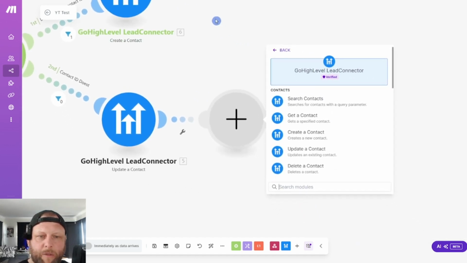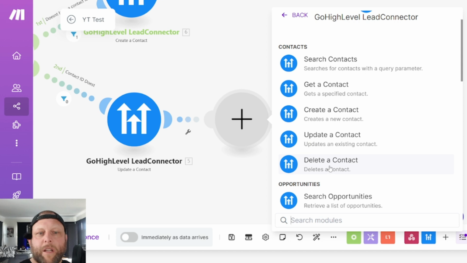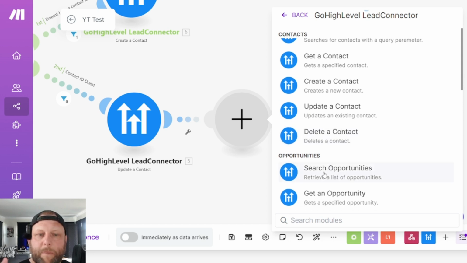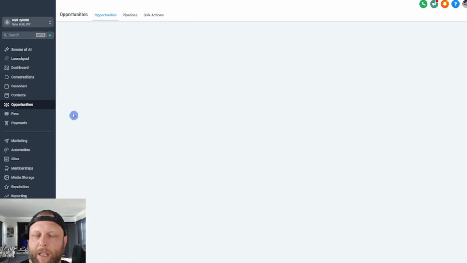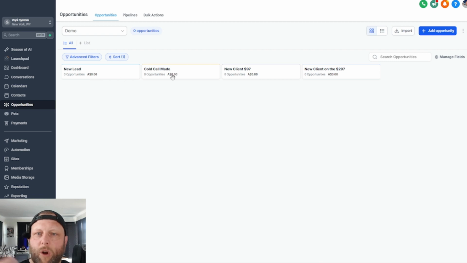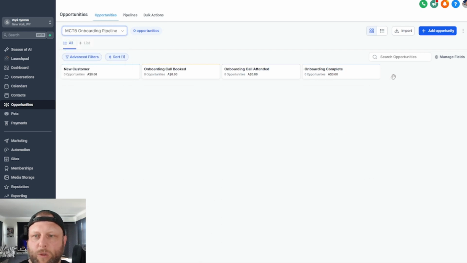And the options that HighLevel has, if I can zoom into this. Here we go. We can search for contacts. You can get the contact like we did. We create contacts, we update contacts, we delete contacts. You can build opportunities. So opportunities is workflows, is pipelines in HighLevel. So I can come in here, opportunities, and I have these pipelines in here where it's either a new lead, a cold calling lead, a new client, or another client. And I have all these in here, either the demo, we can have the missed call text back system.